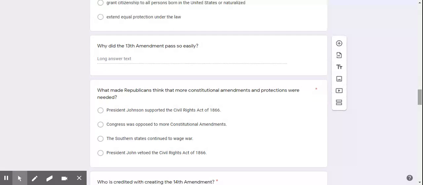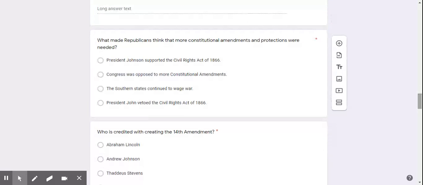Long answer. Why did the 13th Amendment pass so easily? What made Republicans think that more constitutional amendments and protections were needed? President Johnson supported the Civil Rights Act of 1866. Congress was opposed to more constitutional amendments. The Southern states continued to wage war. President Johnson vetoed the Civil Rights Act of 1866.